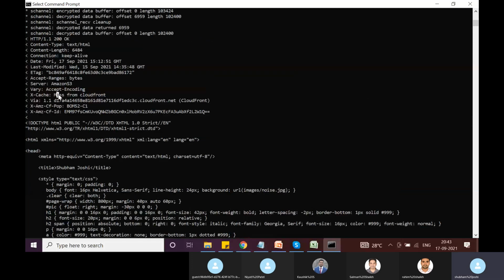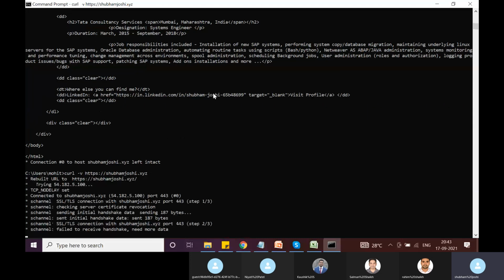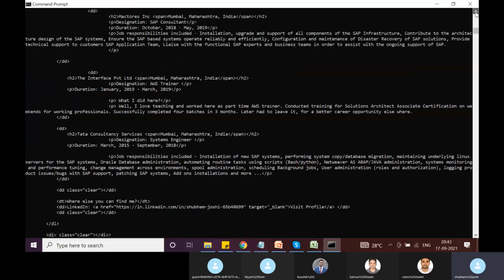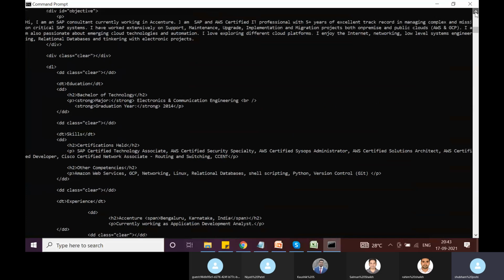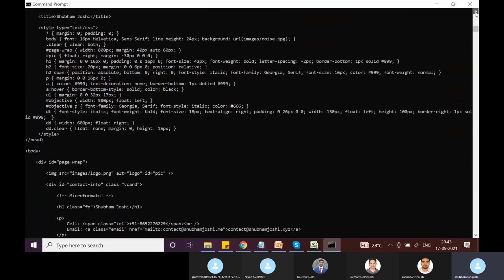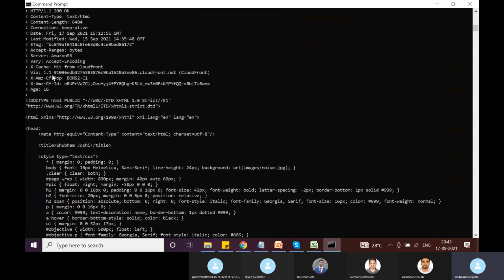Okay, again it is saying miss from CloudFront. Let's see this time. So here we can see X-Cache, this is the response header, and the value is hit from CloudFront. This time when we made the request, CloudFront detected that it is already cached, so it served it from the edge location itself. This is how you can see whether it is being served via CloudFront and whether there is a cache hit or cache miss.